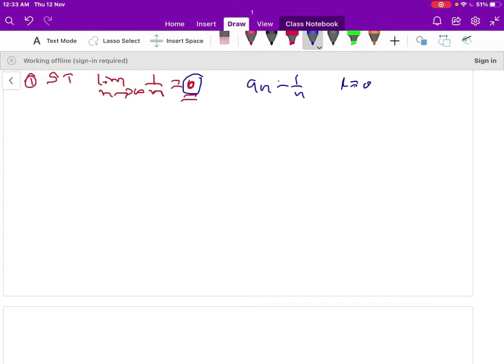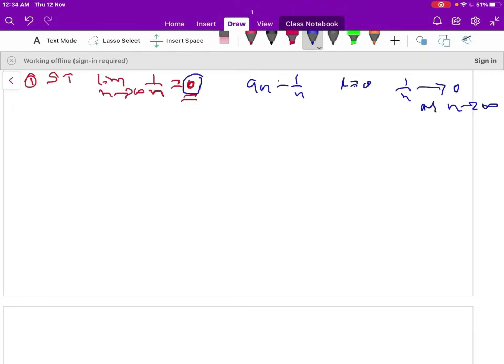To show that 1/n approaches 0 as n tends to infinity, we can show it in two ways. The first one is graphically, the second one is through the definition of the convergence of a sequence.